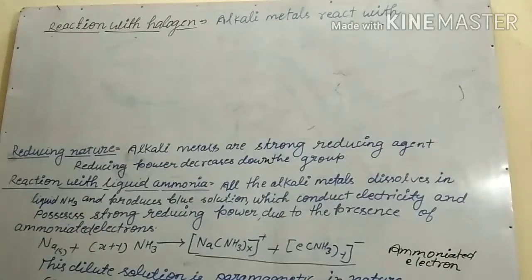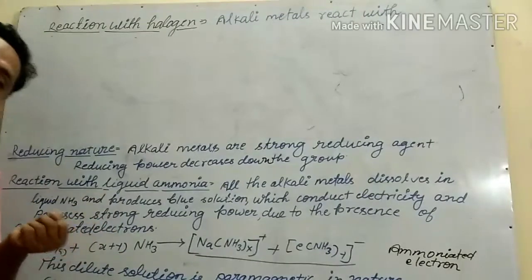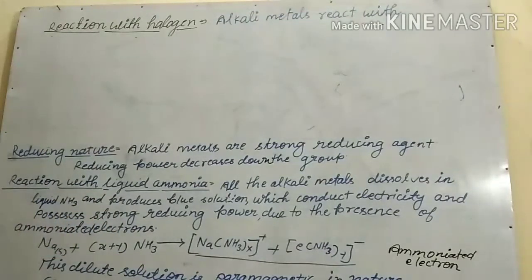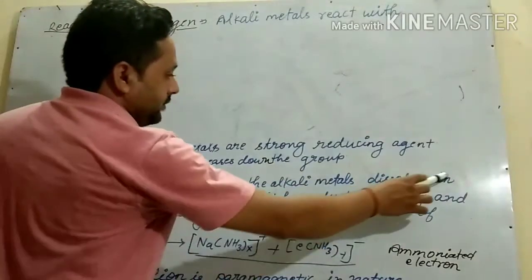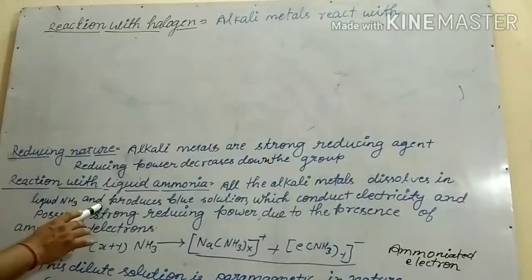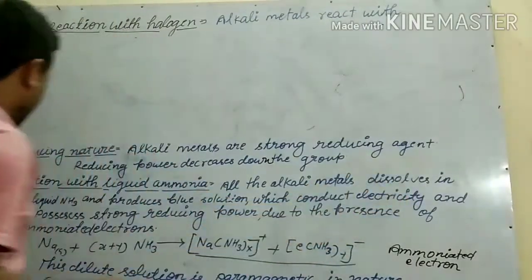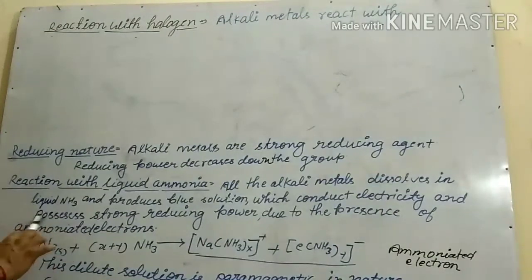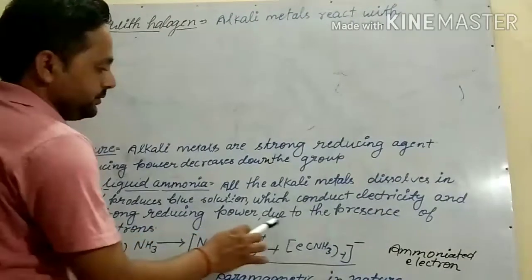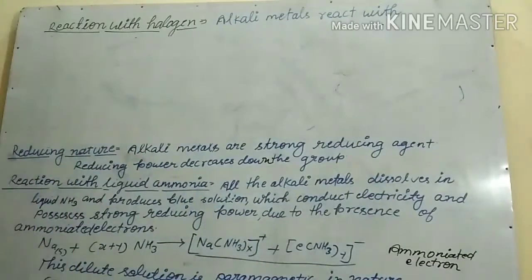The solution of ammonia which has reacted with the alkali metal is blue in color and conducts electricity due to the presence of ammoniated electrons.